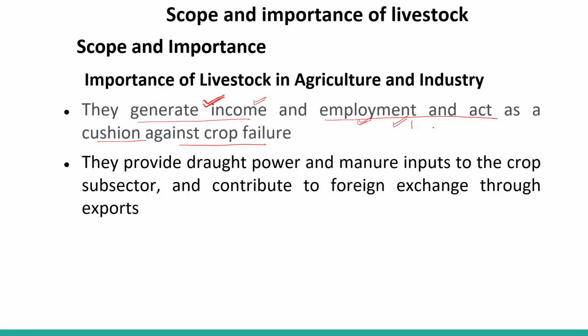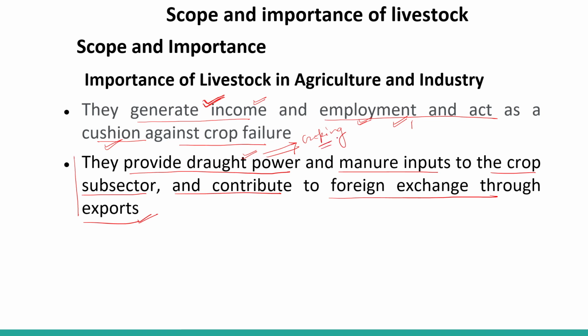And at that crucial or bad time, this livestock provides a cushion, right? They provide draught power and manure inputs to the crop subsector and contribute to foreign exchange through exports. They are also important because they are the draught power. They are used in cropping. That is the conventional method of cropping.